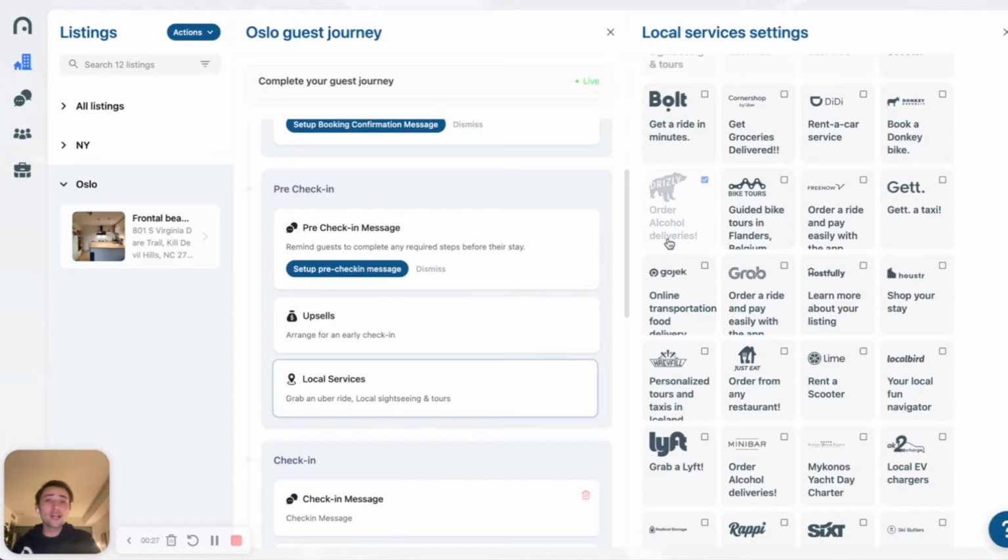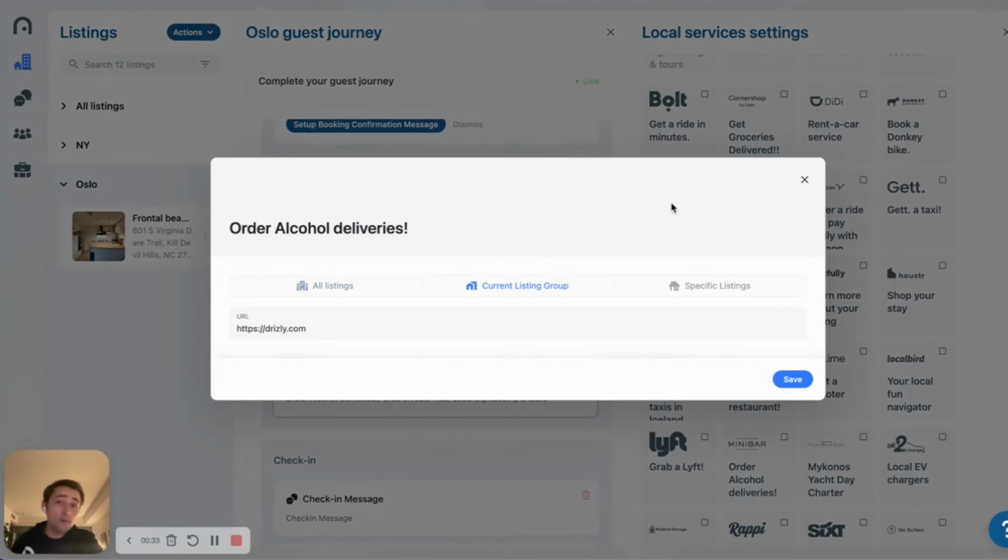Super simple. You can go ahead and select one of the local services that you want to enable in your boarding pass, and then simply click it one more time to change it to your own referral link. You can apply this for a listing group, all of your listings, or maybe just a specific property.